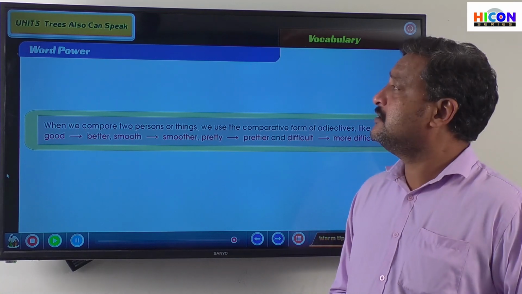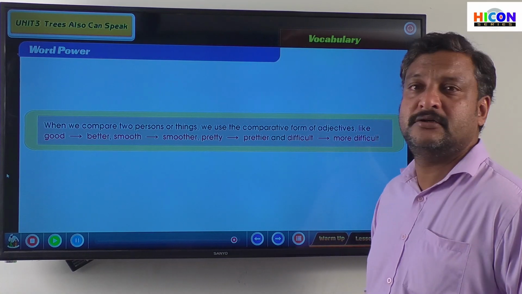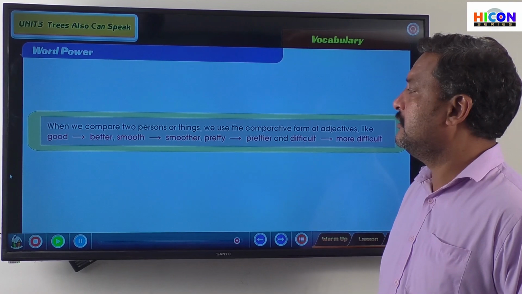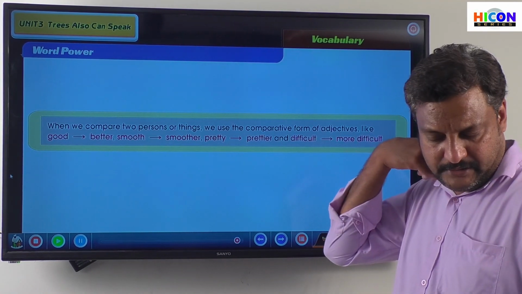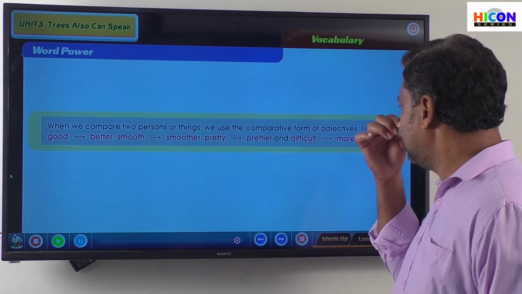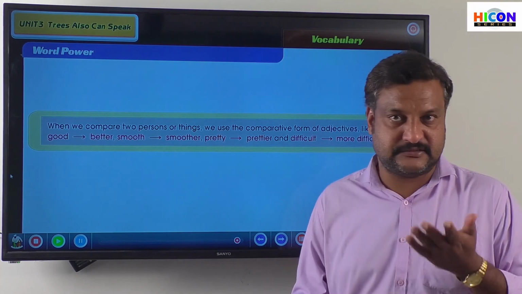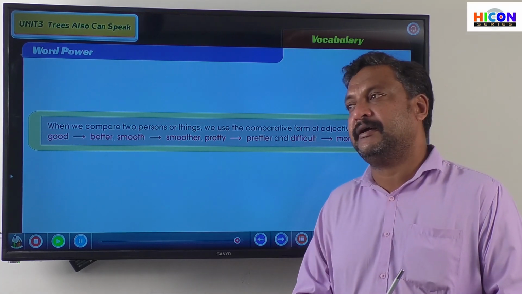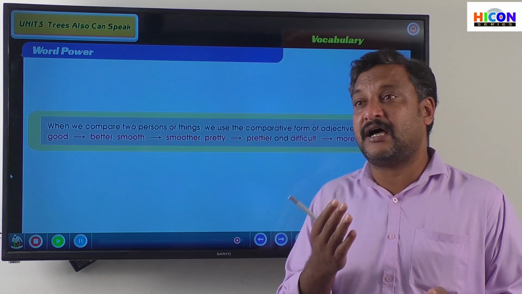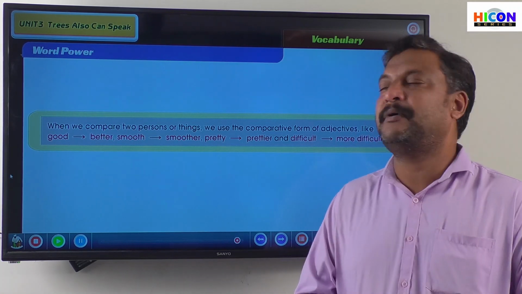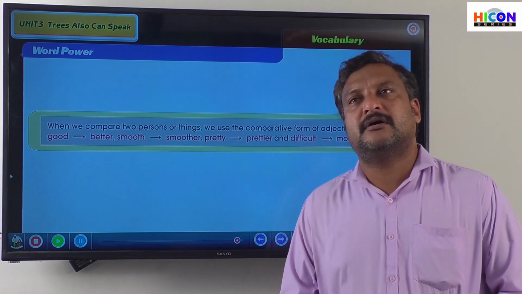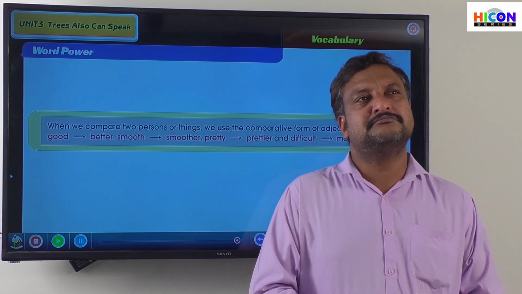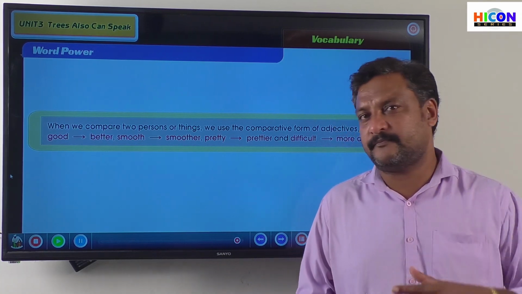So the next is a word power in a vocabulary. Okay. So here, now we are going to deal with making comparisons. When we want to make a comparison between two things, how do we make those comparisons? You see, we usually say Ram is a tall boy.